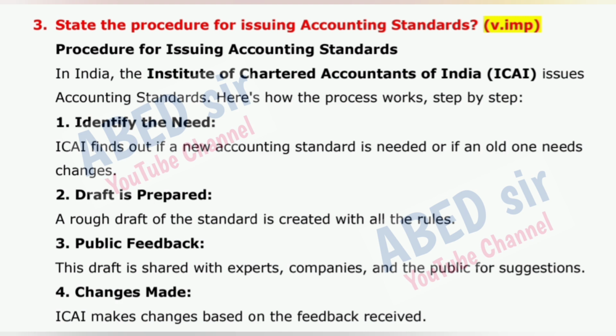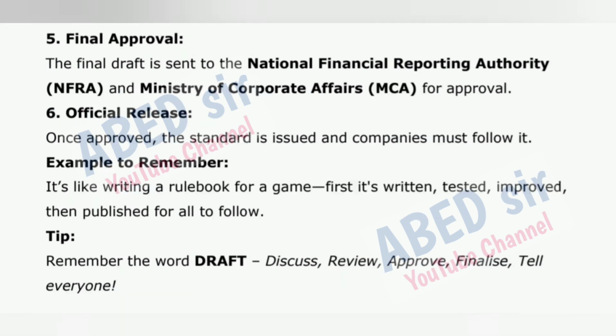3. Public feedback. This draft is shared with experts, companies, and the public for suggestions. 4. Changes made. ICAI makes changes based on the feedback received. 5. Final approval. The final draft is sent to the National Financial Reporting Authority, NFRA, and Ministry of Corporate Affairs, MCA, for approval. 6.